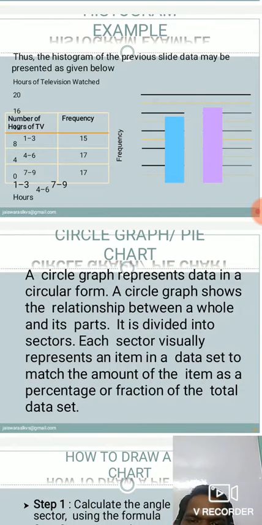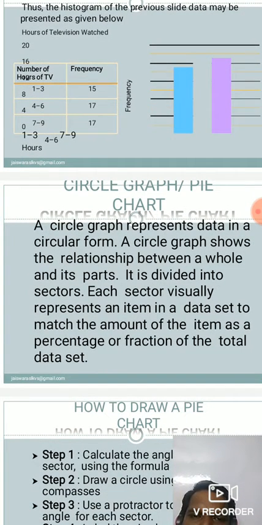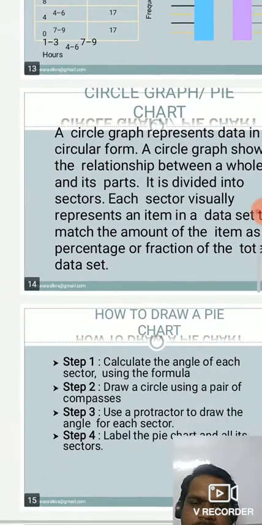And then after, here we have to study about the circle graph or pie chart. A circle graph represents data in a circular form. A circle graph shows the relationship between a whole and its parts. It is divided into sectors. Each sector visually represents an item in a data set to match the amount of the items as a percentage or fraction of the total data set.